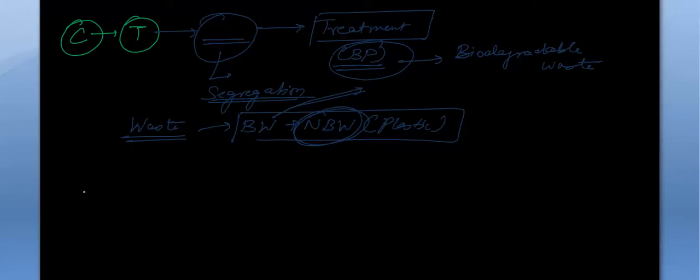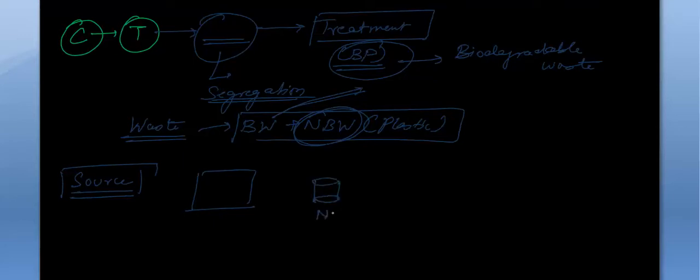How will it be done at source? Suppose this is your apartment, and this is where you dump your waste. So two types of dustbin we will be making. The first dustbin will have the tag of non-biodegradable waste, in which you can dump your plastics, your cans.